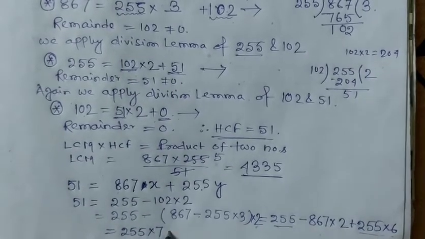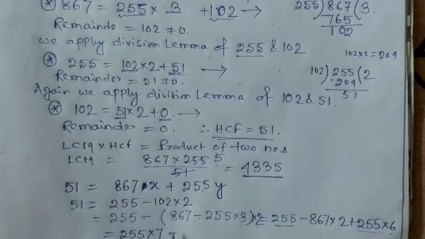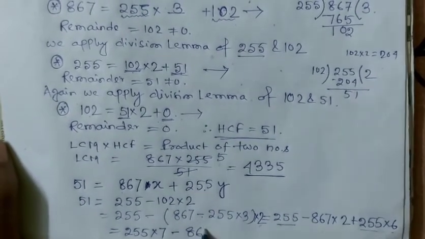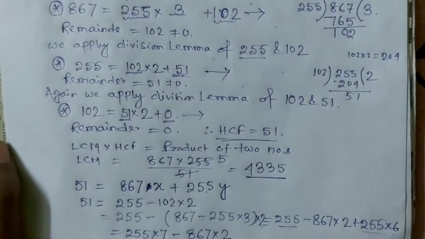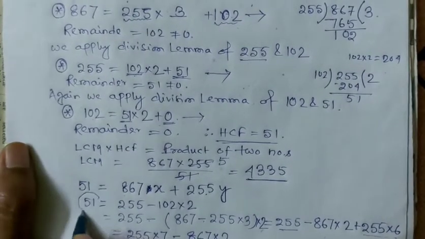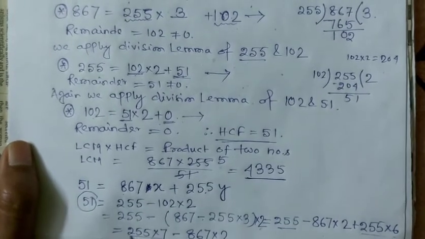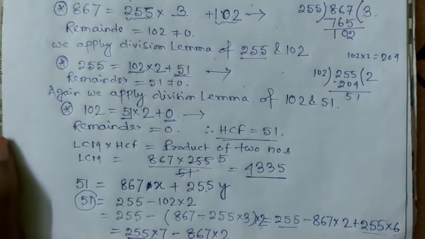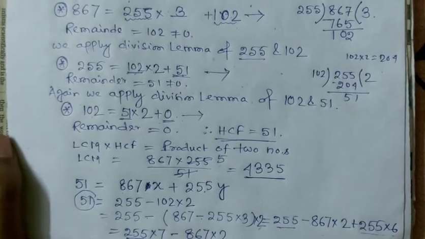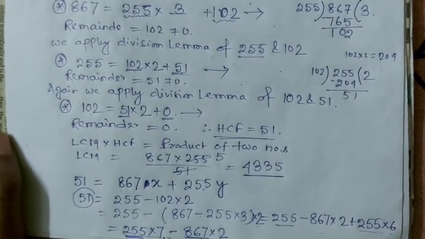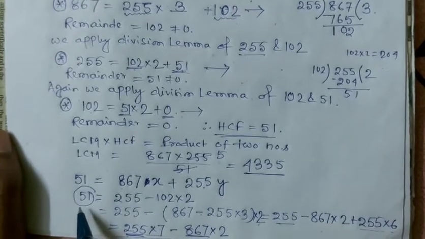Then the minus sign occurs, so we write minus 867 into 2. So 51 can be represented as a linear combination of these two numbers, 255 and 867. That means 51 is equal to 255 into 7 minus 867 into 2. If you multiply and then subtract, the result will be 51.